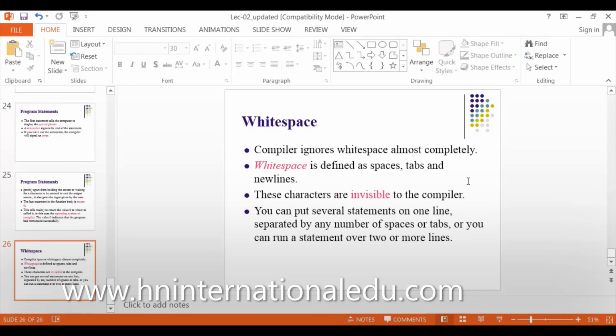You can put several statements on one line separated by spaces or tabs, or you can run a statement over two or more lines. You can write all the statements in one line, but you must separate them by a semicolon. So those lines or spaces are invisible. My compiler doesn't know that you have left 8 spaces or more, and it will not remind you that you have left those spaces. It doesn't even care.